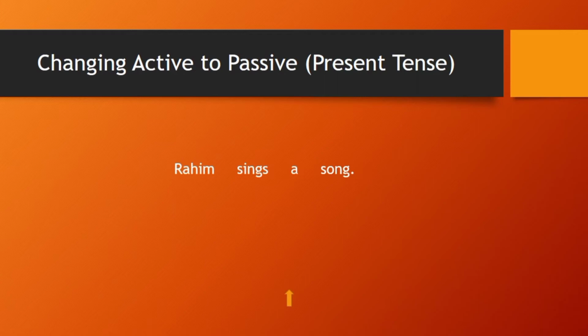This is simple and we have recorded it as well. Now, first just understand what the subject, verb, and object are in a sentence. Here, who was doing the action? Rahim was doing the action. So if Rahim is performing the action, Rahim is the subject, right? Now, what is he doing?